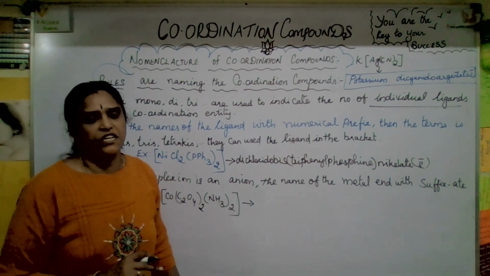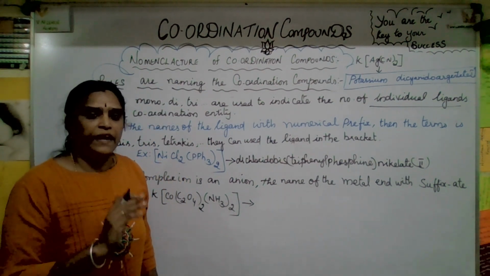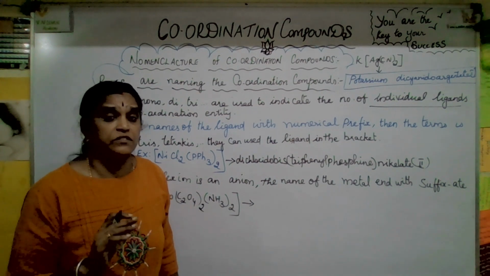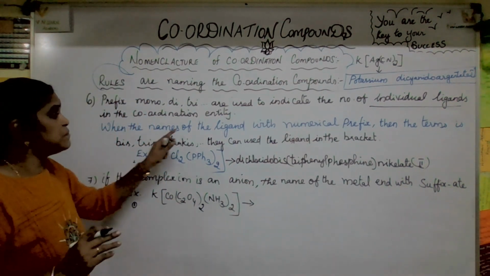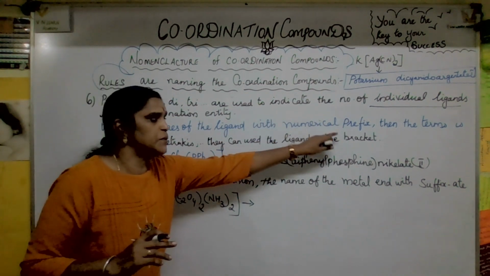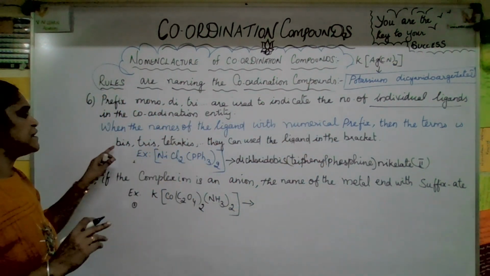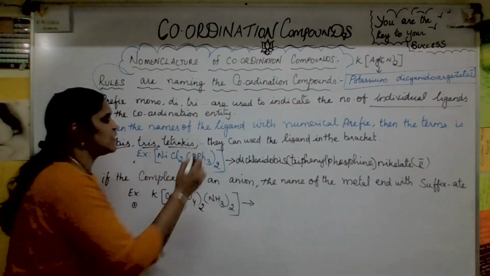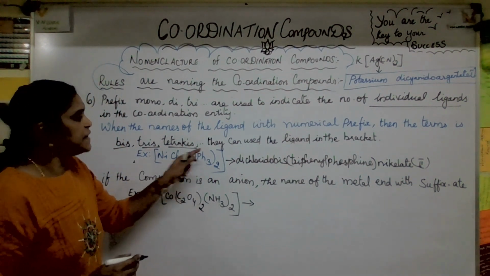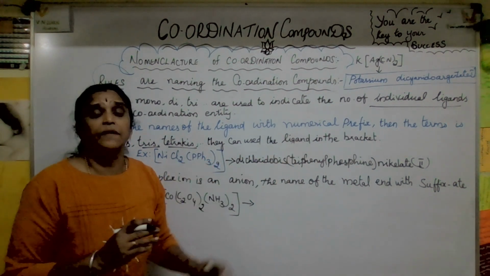It is meant for the oxidation state. Anyway, we will see how to find out the oxidation state later. Okay, hope you got a clear idea. When the names of the ligand have a numerical prefix, then the terms are bis, tris, tetrakis like that. See, in the bracket only it is mentioned, used with the ligand in the bracket.